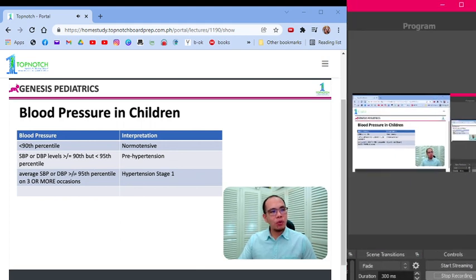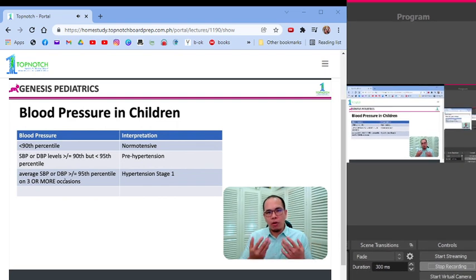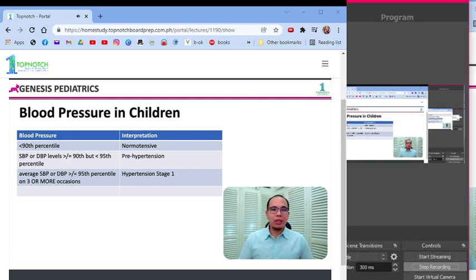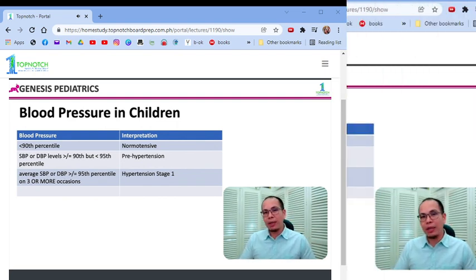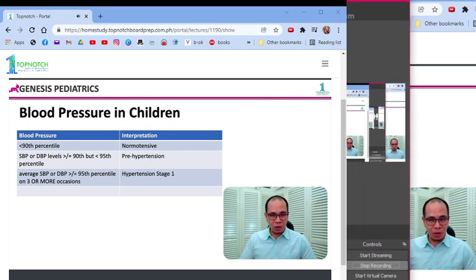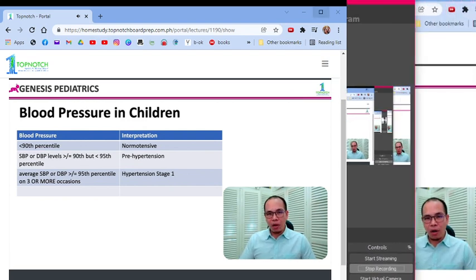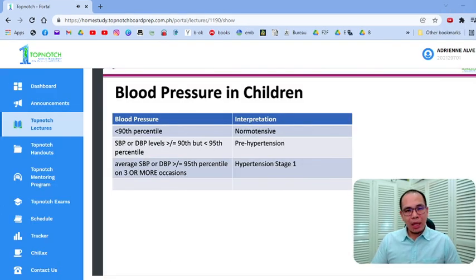And if it is equal to or more than 95 percentile, on 3 or more separate occasions. So this is very important. Before you call that the patient is hypertensive, it should be on 3 or more separate occasions. Lalo na sa mga teenagers, pwede kasi magkaroon ng white coat hypertension na tinatawag. Pag kinakabahan sila, pag pumapasok sa clinic ng doctors, isipin nila, baka may bakuna sila, may tusok. So falsely, nag-elevate yung BP nila. But if you do get 3 or more values that are elevated, then you can diagnose the patient as hypertensive. So again, more than or equal to 95th percentile.